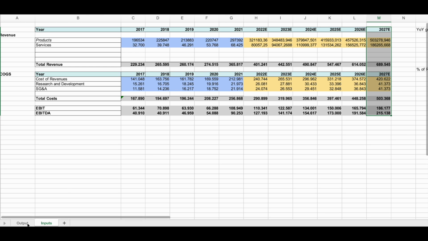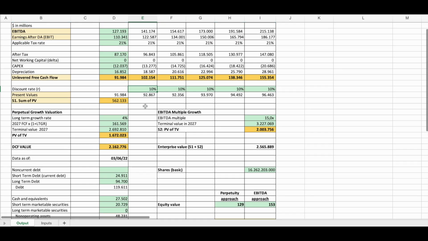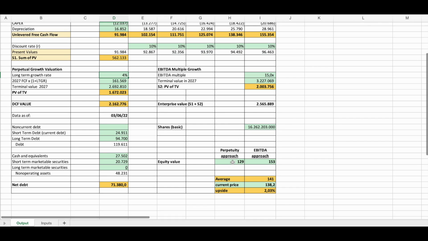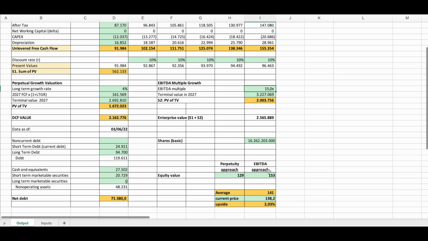And with these, using a 21% US corporate tax rate, a 10% discount rate, and a 4% long-term growth rate, I get the perpetuity value. And using a 15x EBITDA multiple, I end up getting the EBITDA approach value, which leads to my price target.